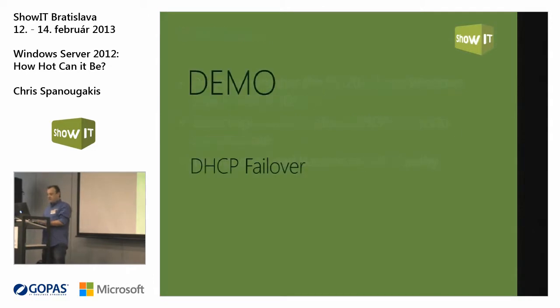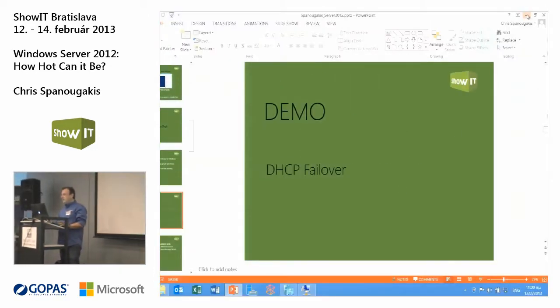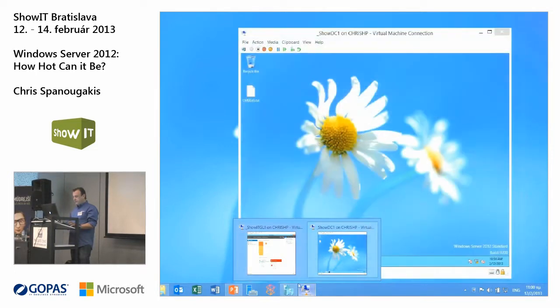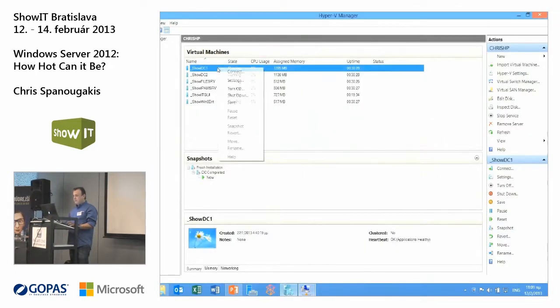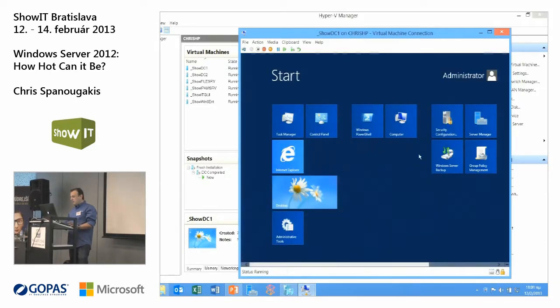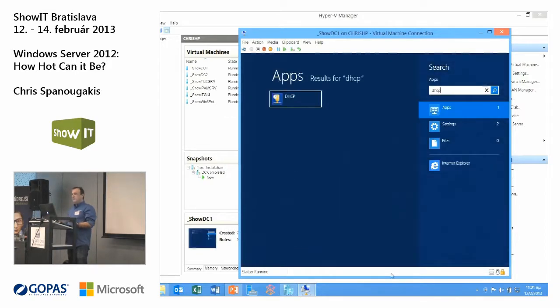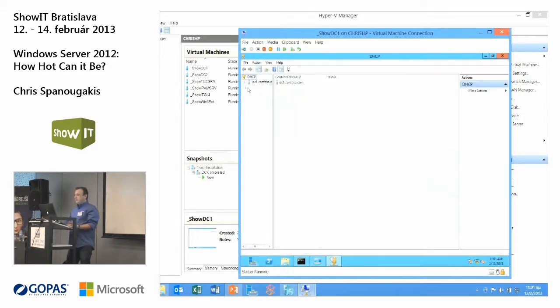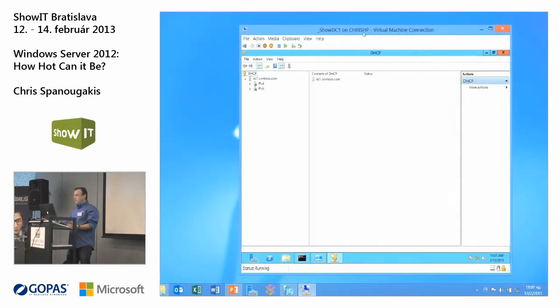Let's take a look at this. It's a very easy thing to do, and I will connect to my first DHCP server. Here we are. I will go to DHCP. Where is DHCP? Just type it, guys. Don't panic, as I told you. Just type the command. Okay, so this is my first DHCP server, and let me show you this.